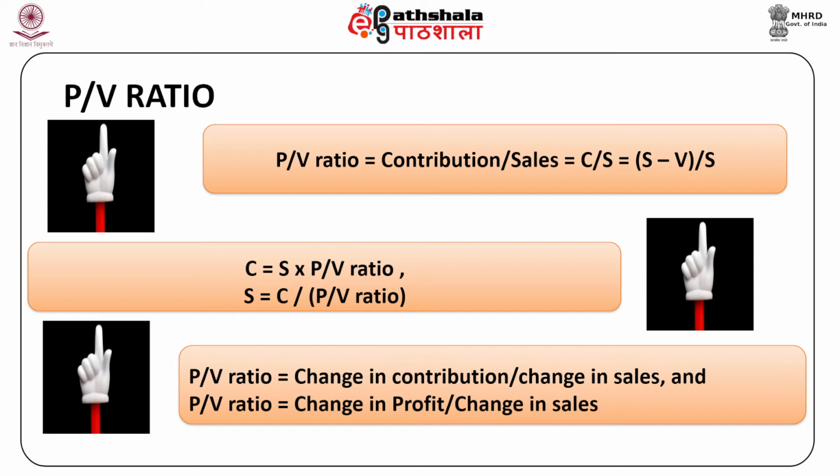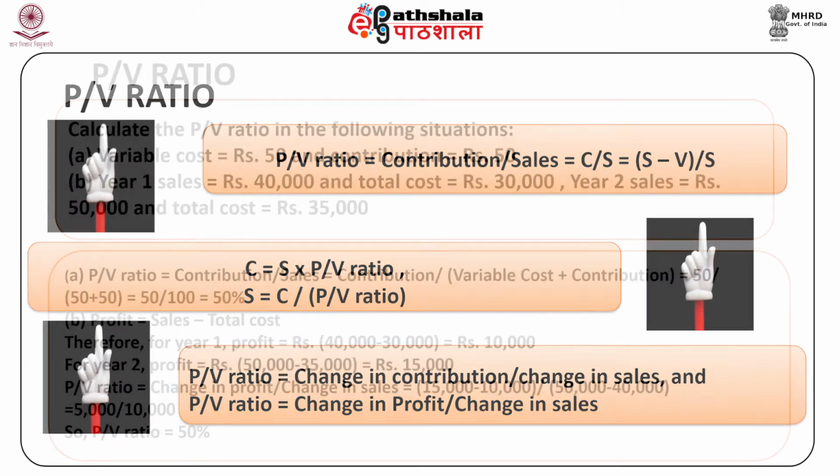The PV ratio can also be computed by using the change in contribution to change in sales, or by using the change in profit and the change in sales. Therefore, PV ratio is equal to change in contribution divided by change in sales, and PV ratio is equal to change in profit divided by change in sales.